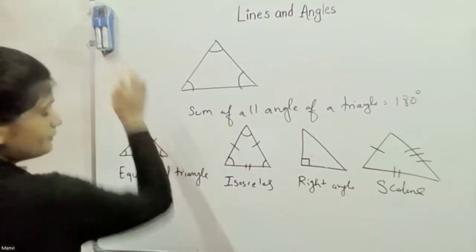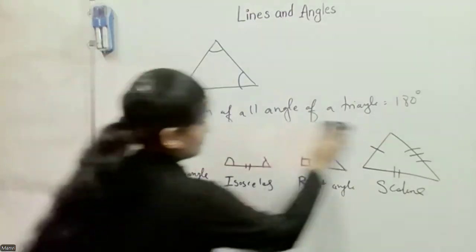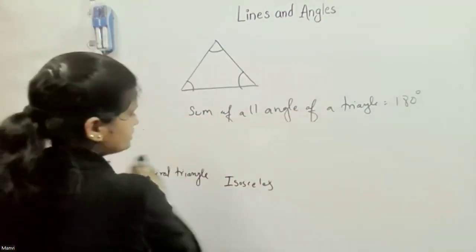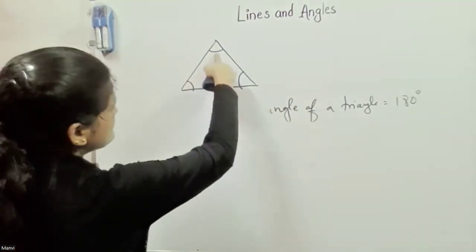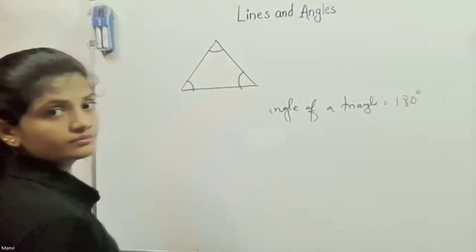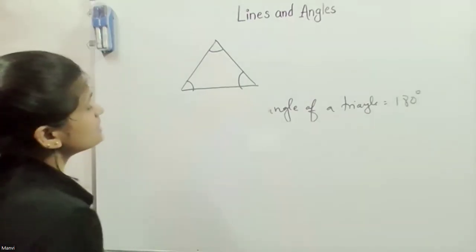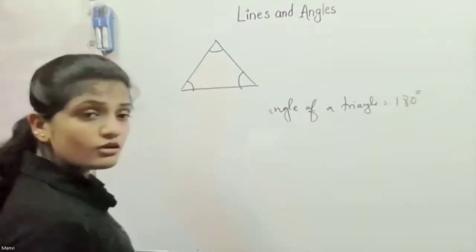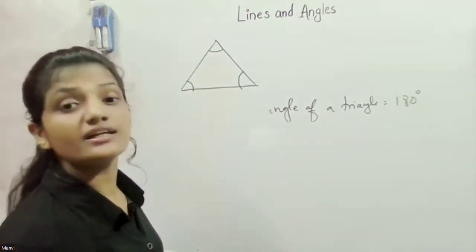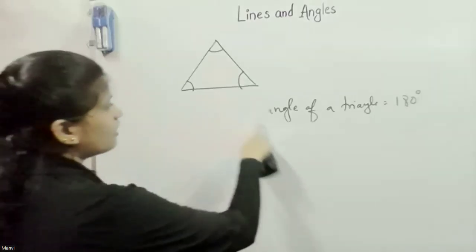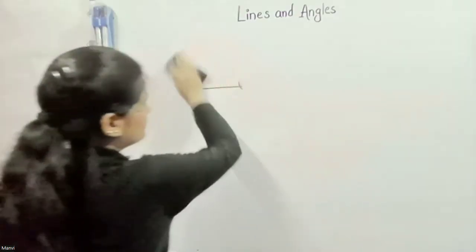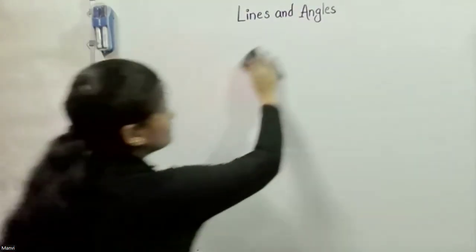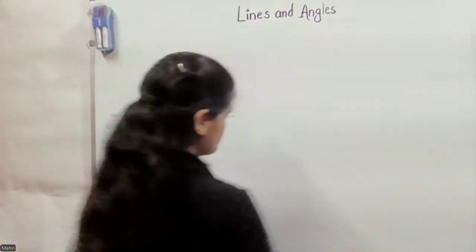In a triangle also, if they give us 2 values, then we can easily calculate the third one. And if they give us the relationship between these 3, we can also calculate the value of each angle, because we know that the sum of all angles of a triangle equals 180 degrees.